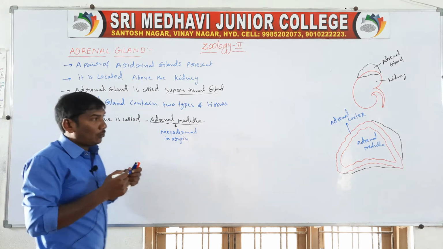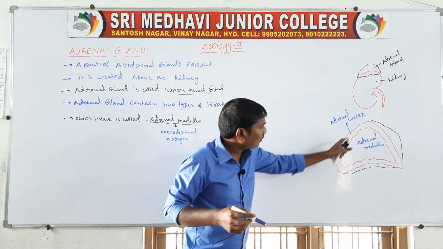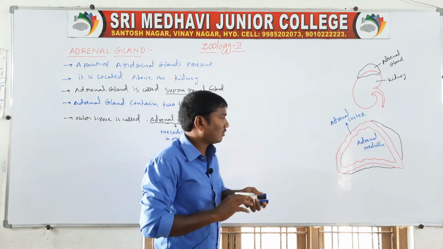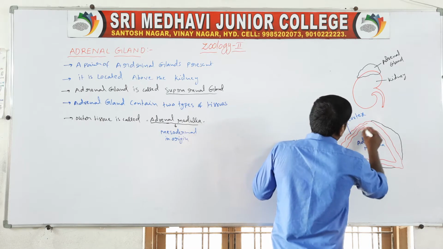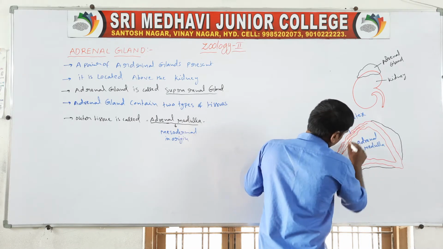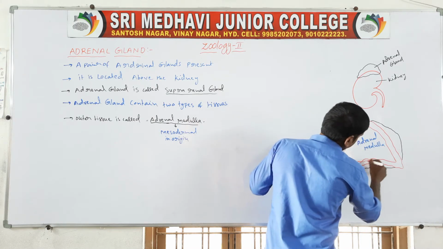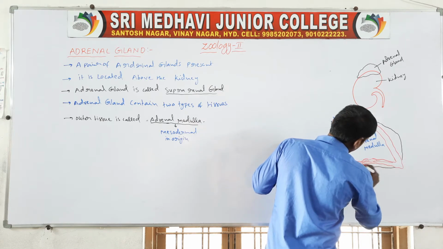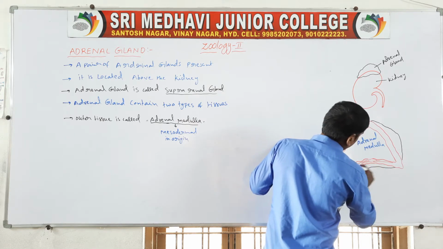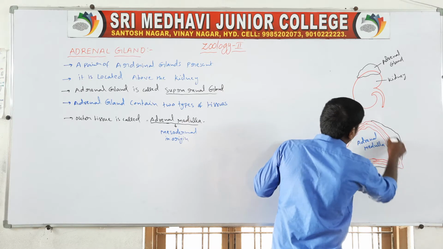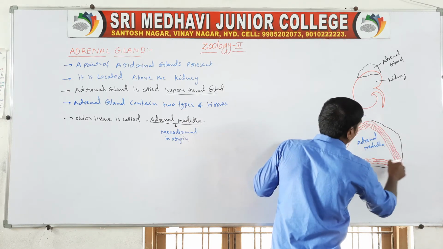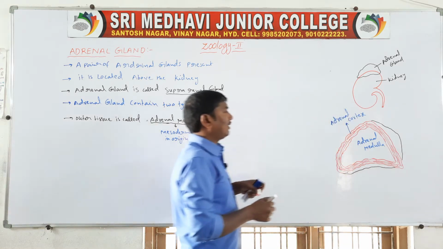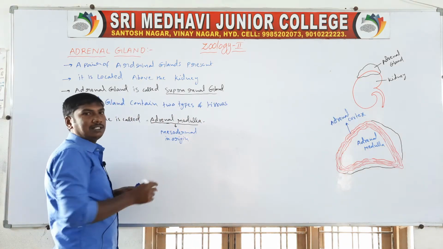The outermost tissue is called the adrenal cortex, and it is mesodermal in origin.